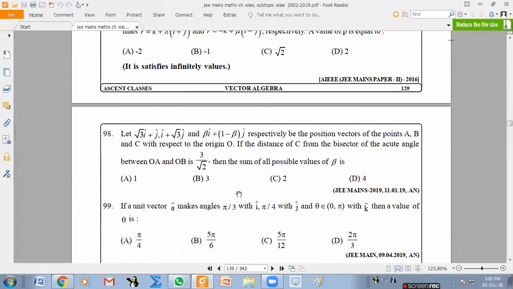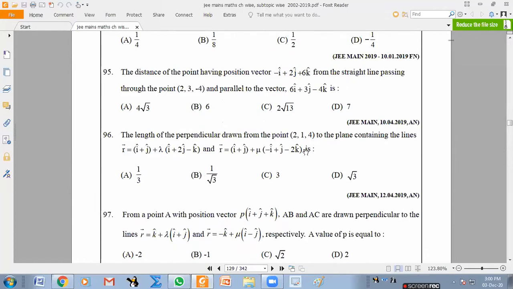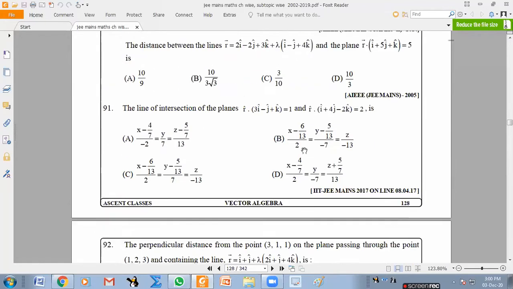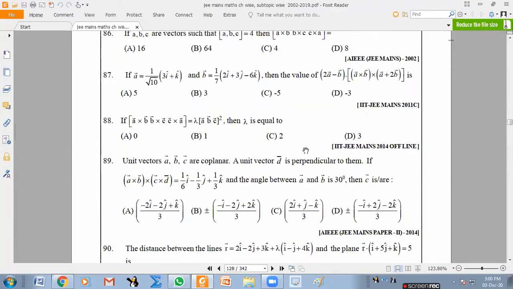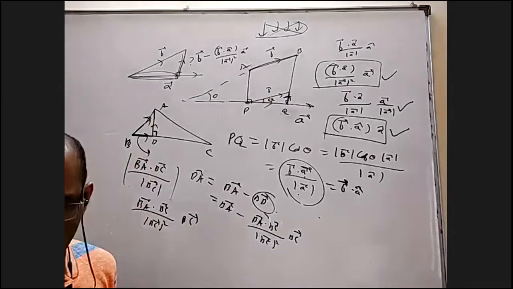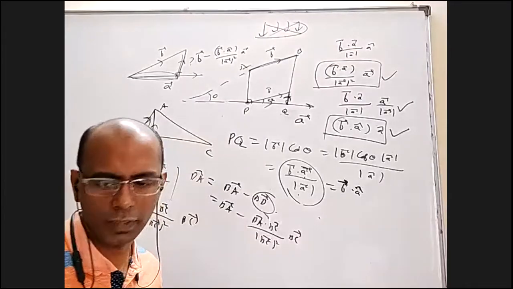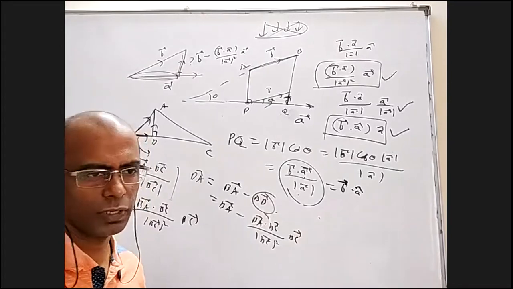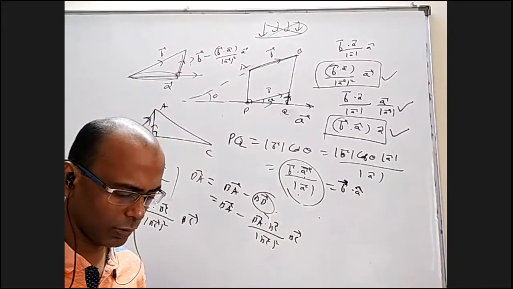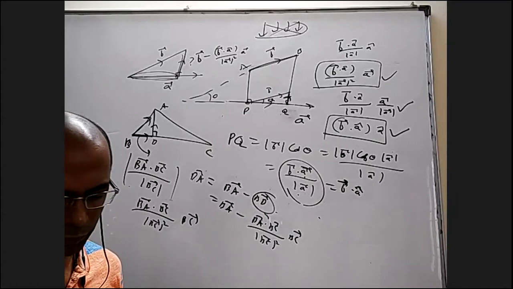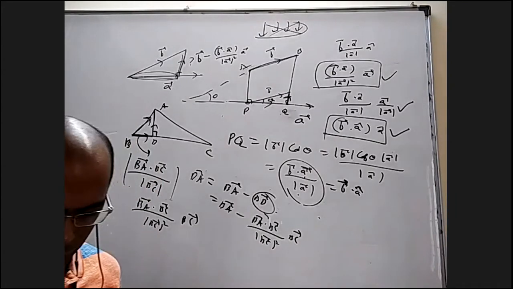Equation of line and plane, they did not ask so much in vectors, they asked in 3D. That is the reason I guess I kept all those questions at the end because there are very few. So anything about equation of line and plane, I'm skipping now. I want to tell everything at the end so that even in 3D geometry, we can connect it together. It will be quite easy. I'm going to go to dot product, cross product now.